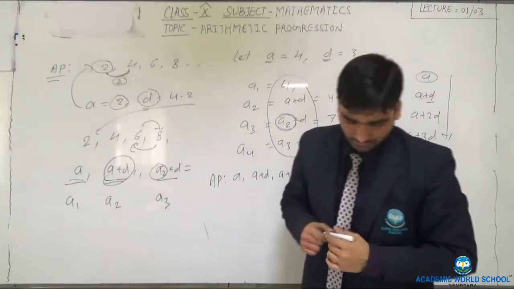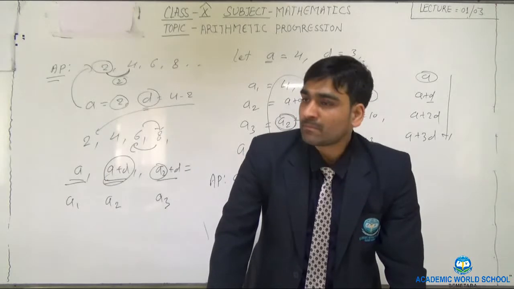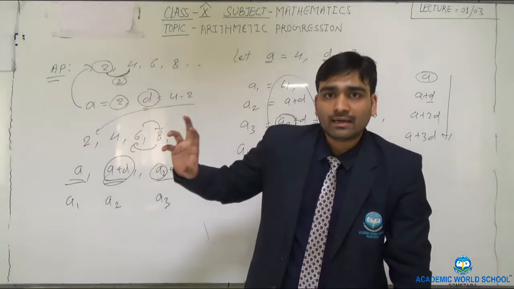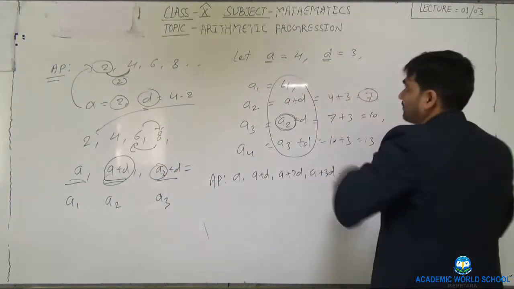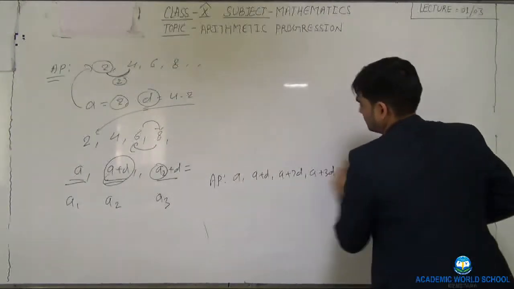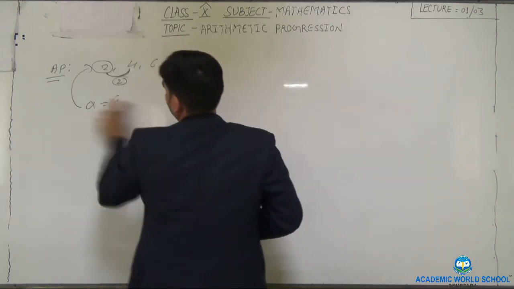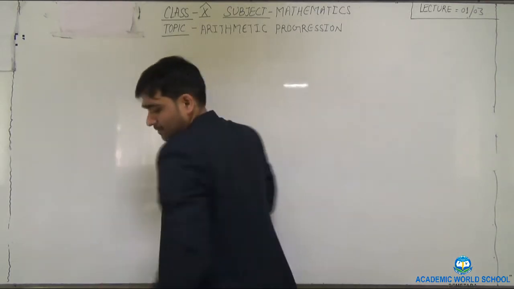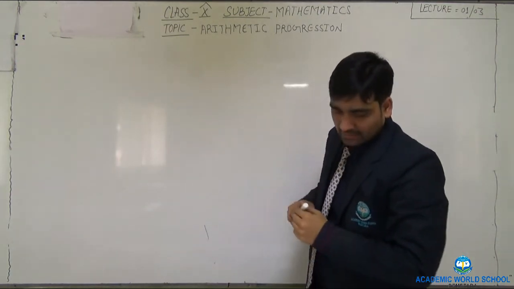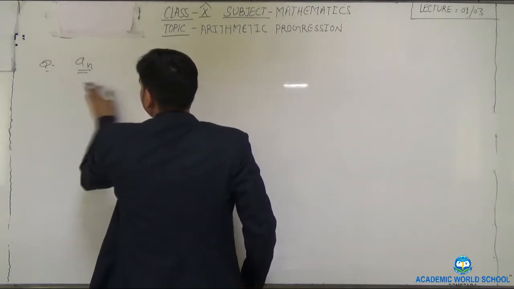Now the question is, if any sequence is given, I am taking one example.